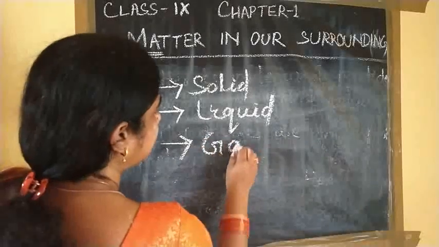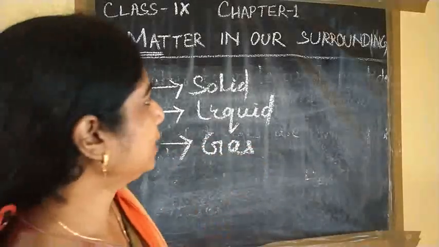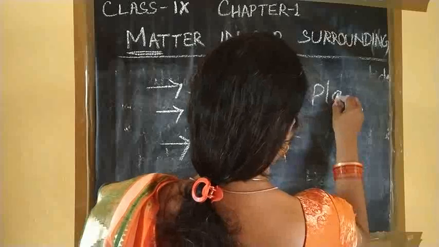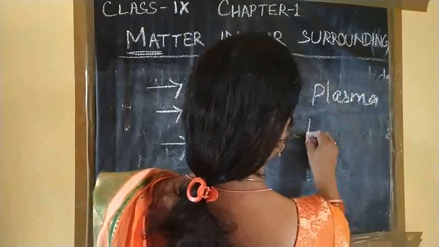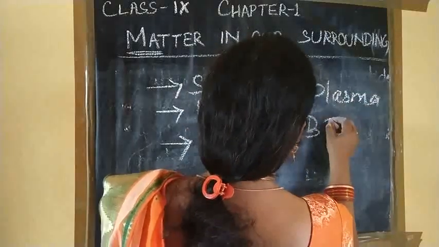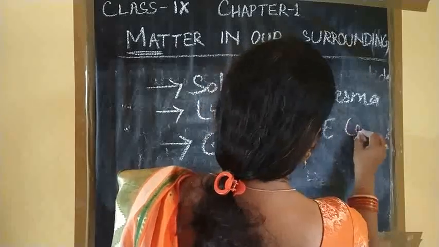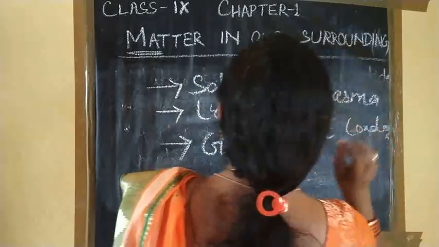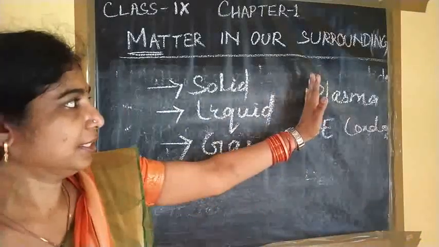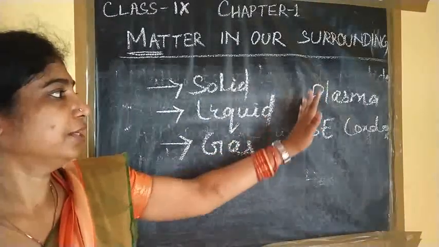These are the states of matter. But other states are plasma and BE, that is Bose-Einstein condensate.